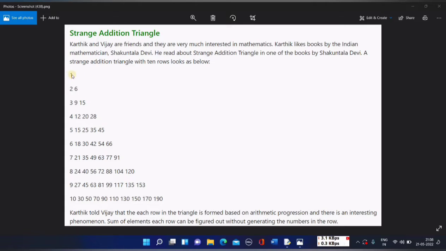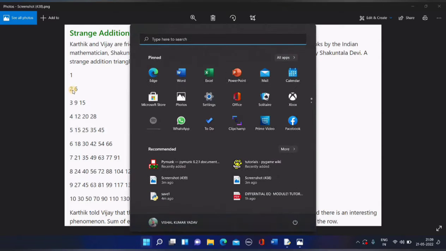See, this is my first row, second row, third, fourth, fifth, sixth, seventh, eighth, ninth, and 10th row. This is my number of rows. For the first row, it's written 1 over here. Similarly, for the second row, it's written 2 and 6. Now, if you add 2 and 6, what will you be getting? You will be getting 8. Let me open my notepad.